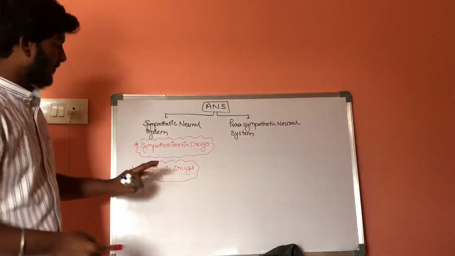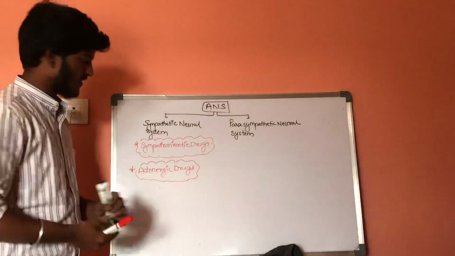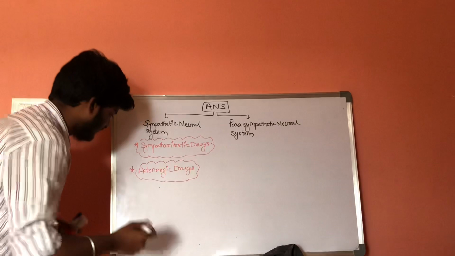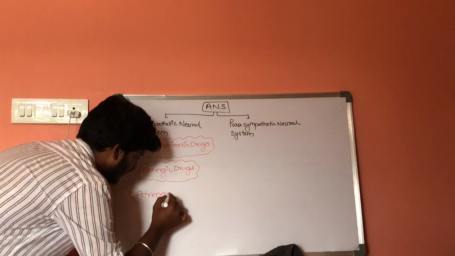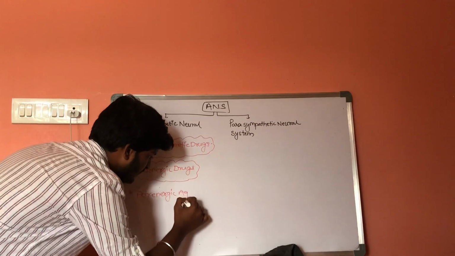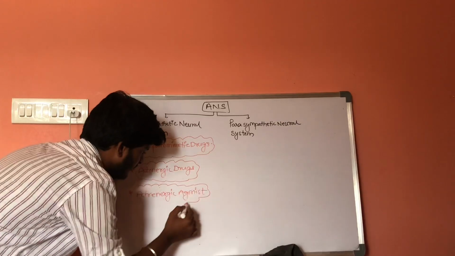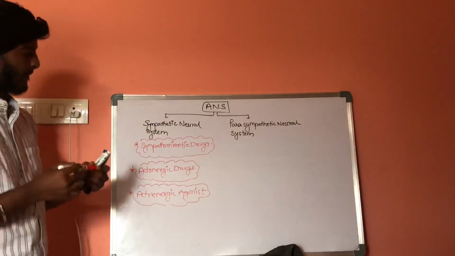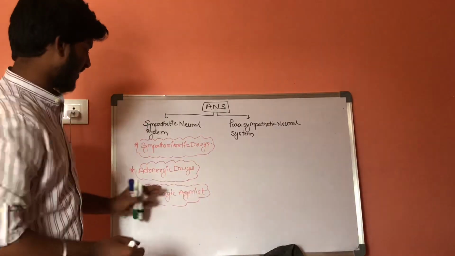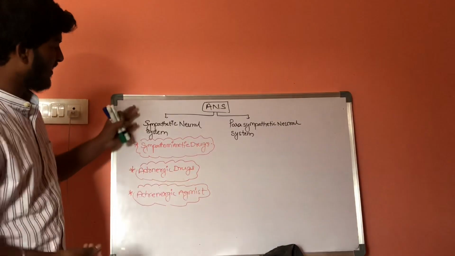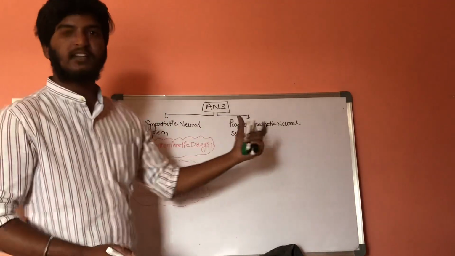But a clever student should remember that these adrenergic drugs are also called adrenergic agonists. Sympathomimetic drugs, adrenergic drugs, or adrenergic agonists are studied under the sympathetic nervous system and are used for stimulation of the sympathetic nervous system.